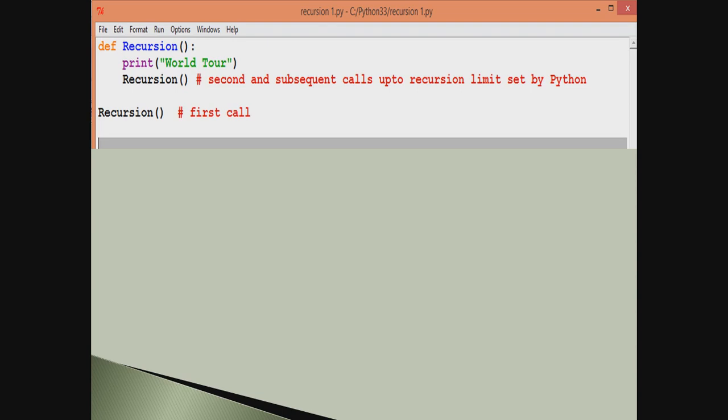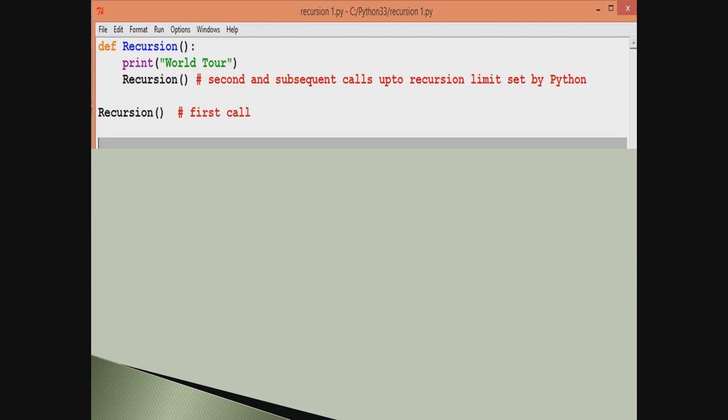Now the recursion function, as you see, has two lines within it. The first line prints the statement world tour, and the second line is calling the function itself.